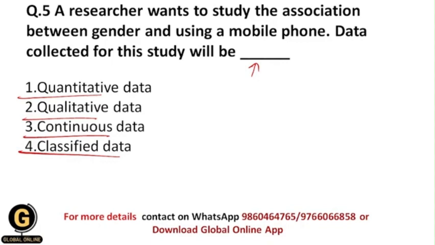And over here the researcher will collect qualitative data, because the researcher wants to understand exactly the association between gender and using a mobile phone. That's why he will collect qualitative data, which includes lots of experiences and behaviors of each gender towards the mobile phone. Only quantitative data over here is not sufficient to study the whole thing, and that's why the researcher will collect mainly qualitative data. And that's why your correct answer should be 2.